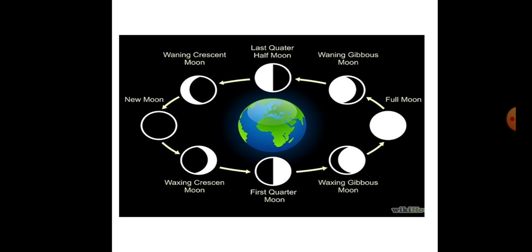So from the figure, start from new moon. After new moon comes waxing crescent, the lighted part. First quarter, then waxing gibbous, then full moon, then waning gibbous. After that last quarter, after that waning crescent. Again new moon starts. So my dear students, hope up to this end you have understood.